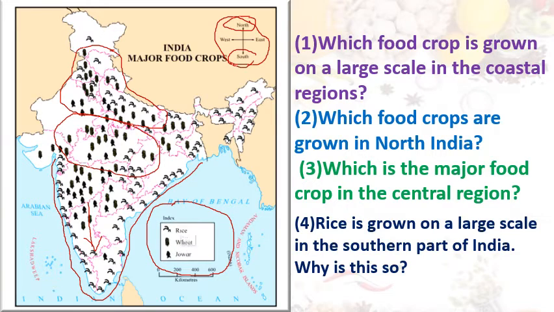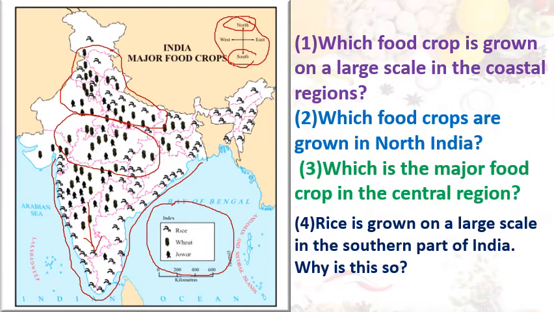Yes, dear students, we know that we grow the crops depending on the climate and the people's need and the rainfall and sunlight. All these factors, the crops are dependent. Correct?